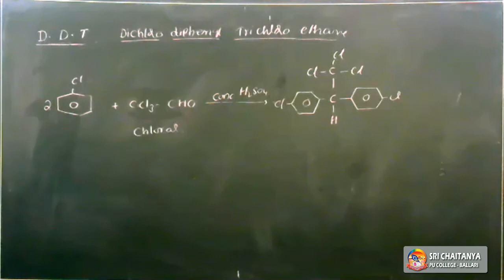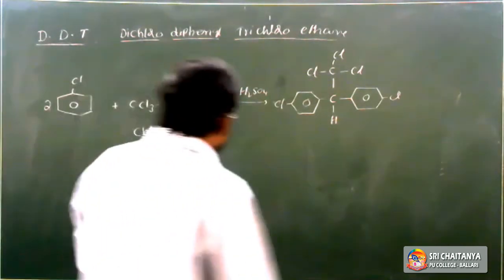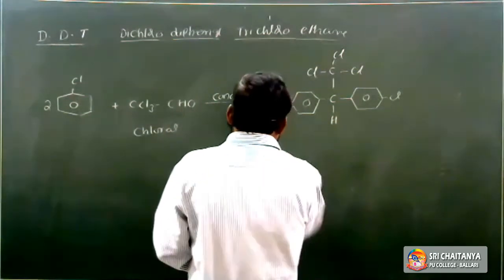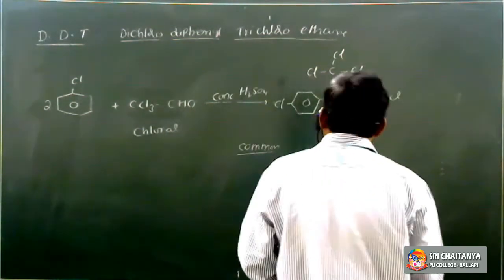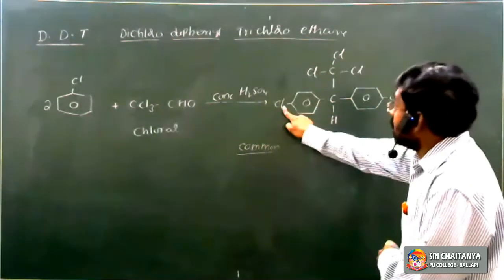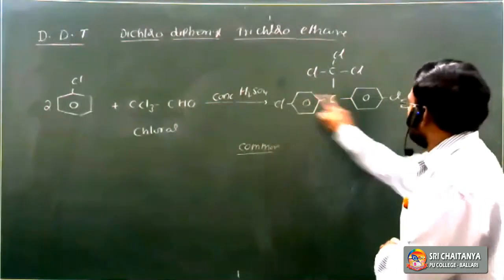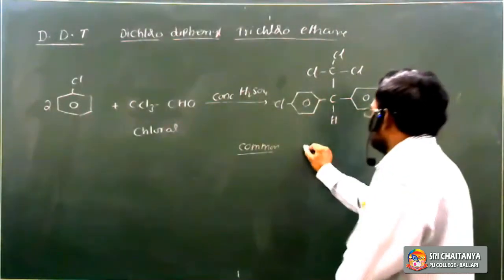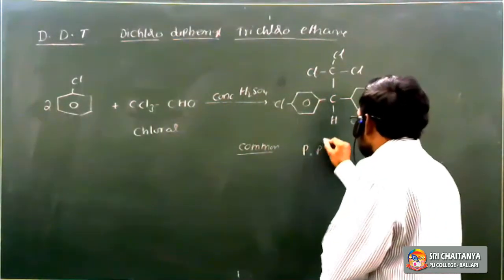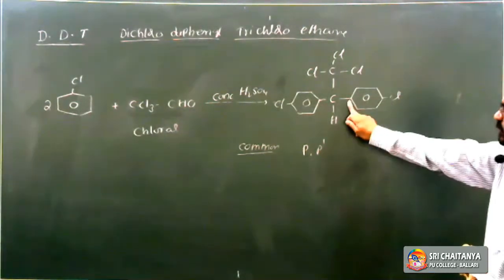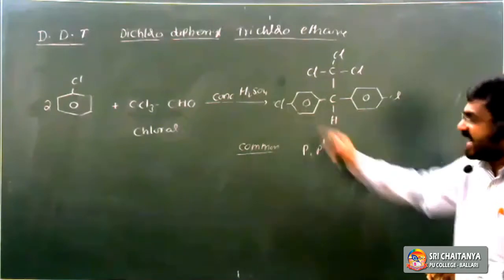What is the common name and what is the IUPAC name of DDT? The chlorine is at the para position, the first position, so para dash.